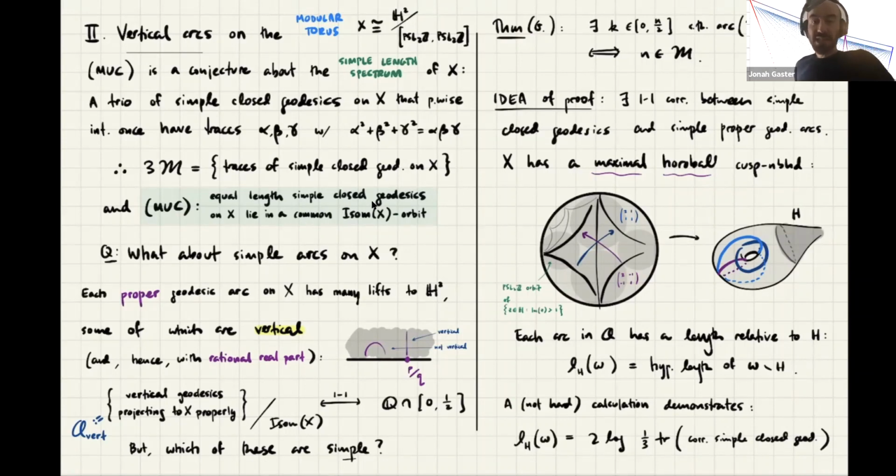So on the geometric side, that's like saying, if I have a simple closed geodesic, I fill it out to a trio that pairwise intersect once, and then I arrange for it to be the longest of those three. Now, the worry is that it might participate in two different trios in which it's the longest. That would be the failure of MUC. MUC predicts that for every simple closed geodesic, it's the largest of such a trio in one way.